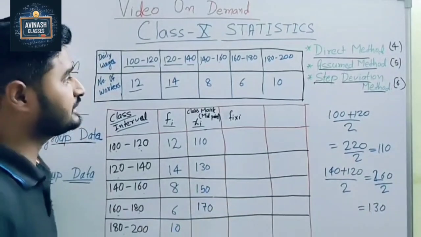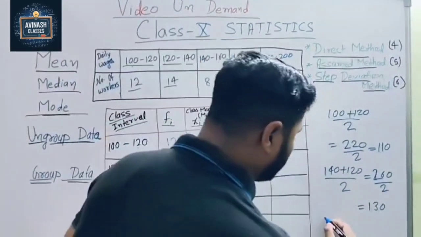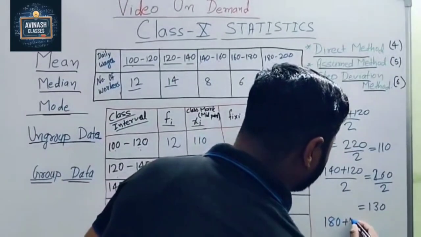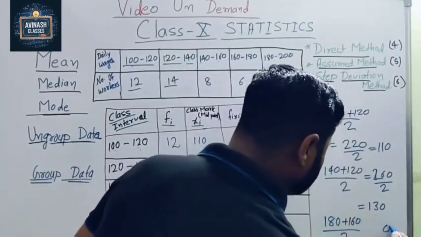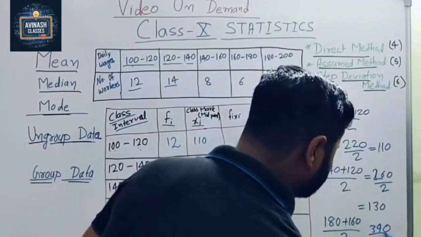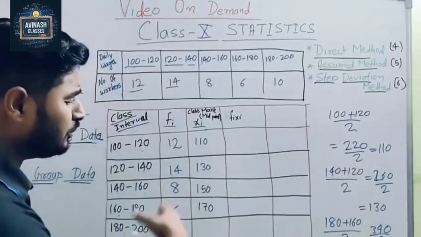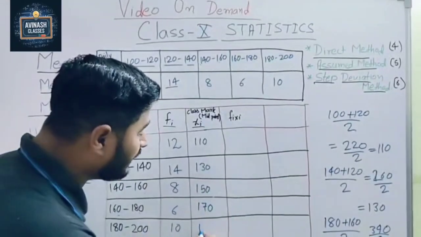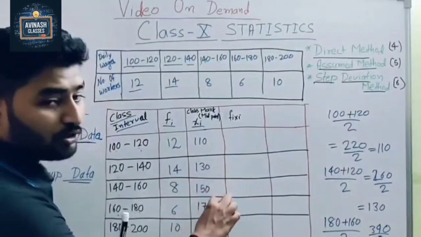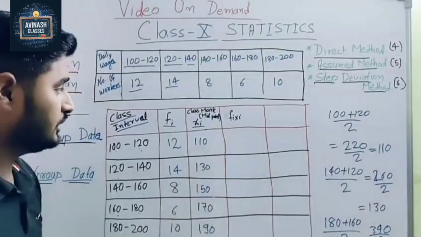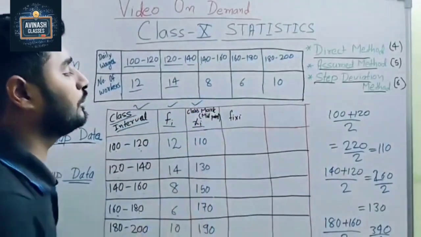Yes, we will check. So here 160 plus 180. Here we do our manual method: 180 plus 160 by 2. Now 340 divided by 2. So what do we get here? 170. Okay, so now no need to do more. The next one is 190. So what do we see here? The difference is always the same: 20, 20, 20. So first column completed, second column completed, third column completed.